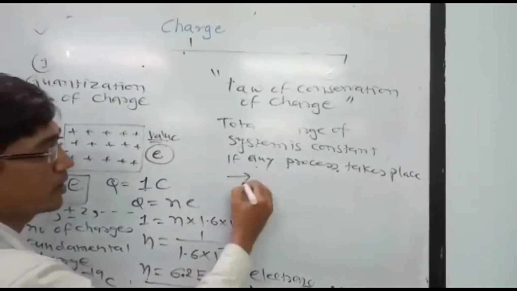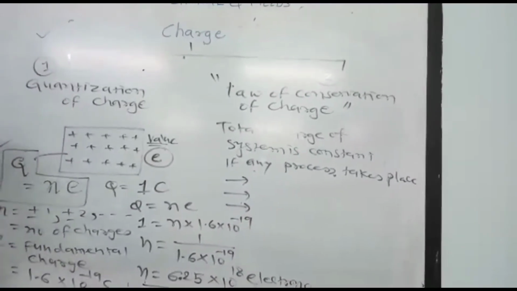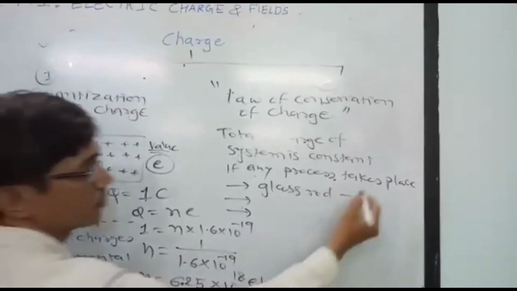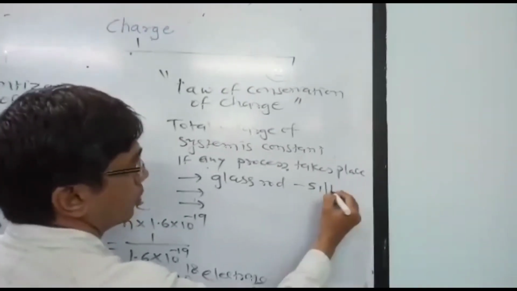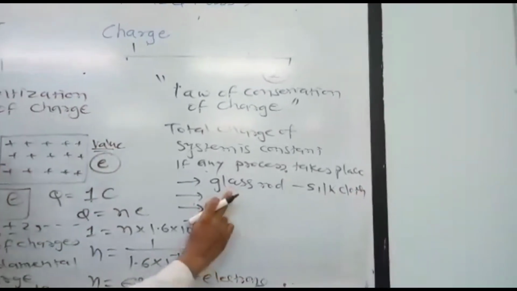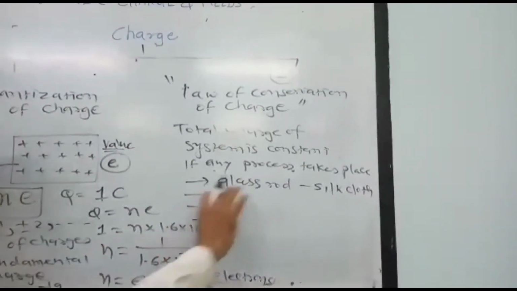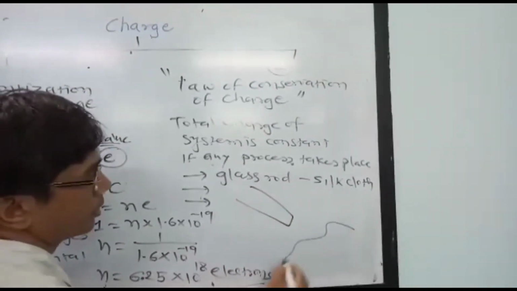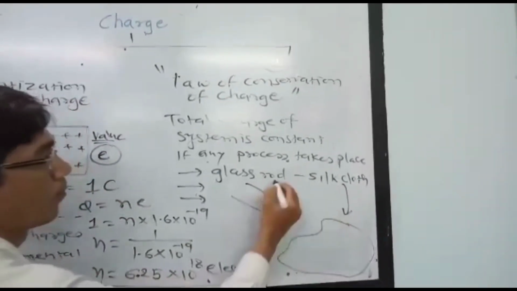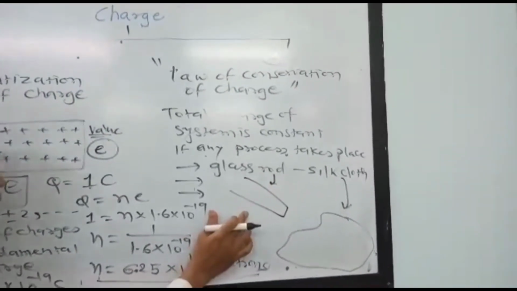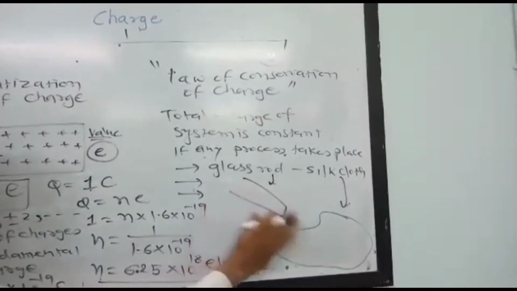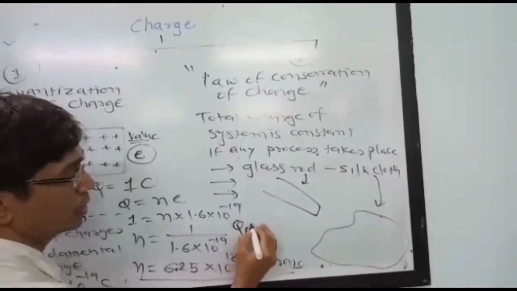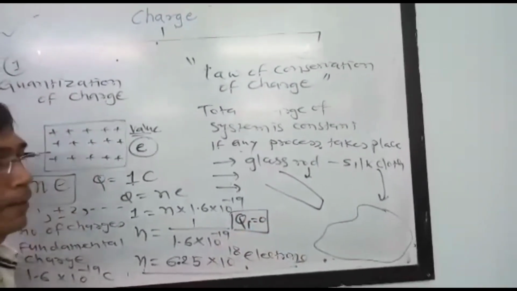Here we can take a different example for the law of conservation of charge. If you are taking the glass rod and silk cloth, and you rub the glass rod with the silk cloth, then the charge is transferred. Here we are taking the glass rod and here is the silk cloth. Before rubbing, there is no charge on the glass rod and the silk cloth. So the initial charge we are taking as 0. Q initial is 0.